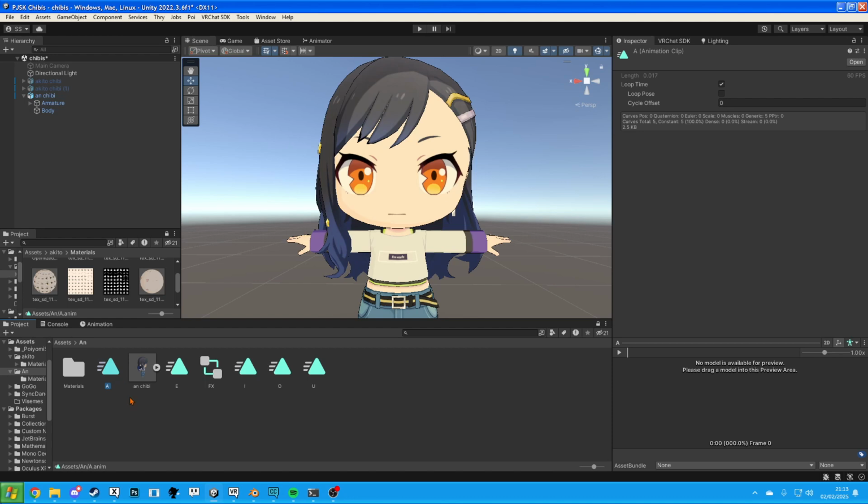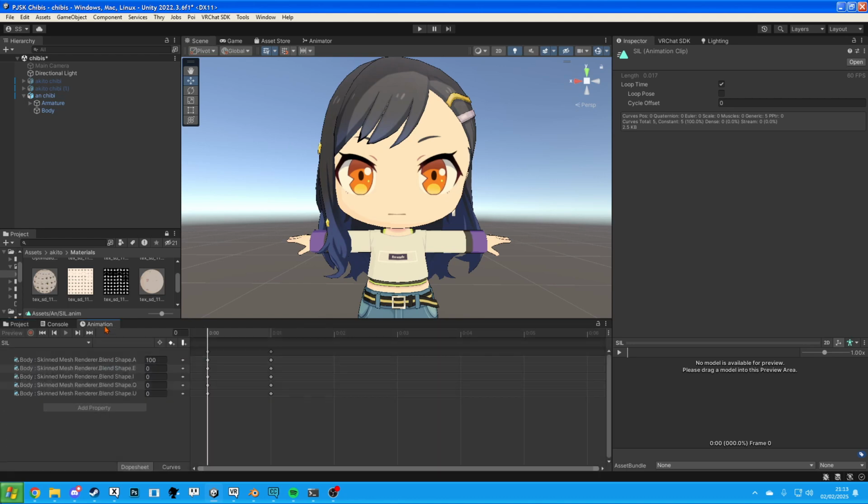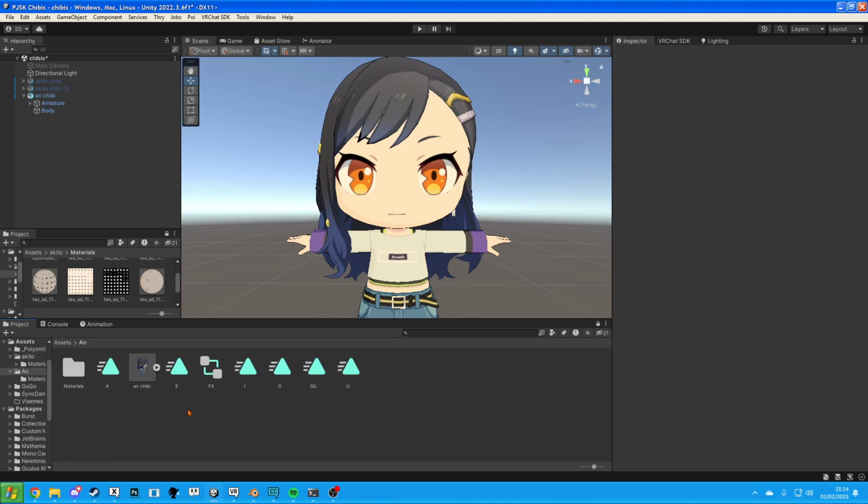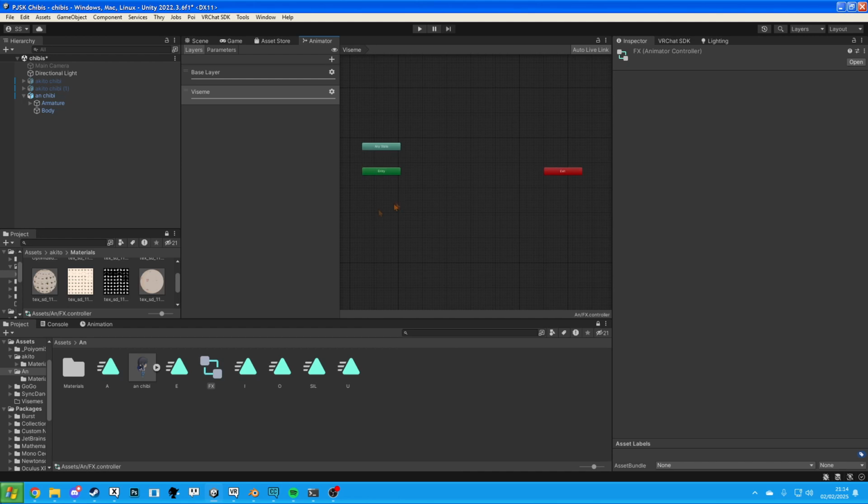Oh, actually wait, duplicate it again, call this one SIL, and set all of them to 0. So this will be for when it's not moving. Okay. And now, what we're going to want to do is go to FX, go to Animator, and drag all of these in.